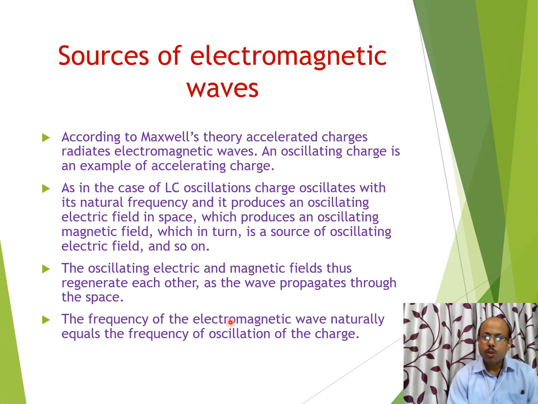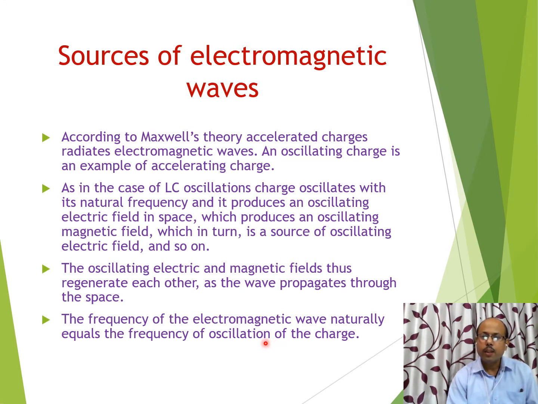The frequency of the electromagnetic wave naturally equals the frequency of the oscillation of the charge. It means if a charge is oscillating with frequency 10 to the power 9 Hz, then it will produce electromagnetic waves of 10 to the power 9 Hz. That is also a very important question in the NCERT textbook: if a charge is oscillating with a particular frequency, what will be the frequency of the electromagnetic waves produced by that charge?